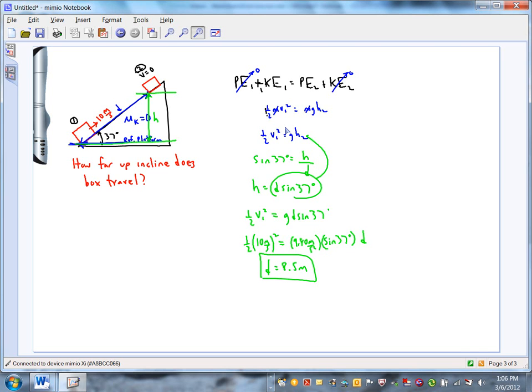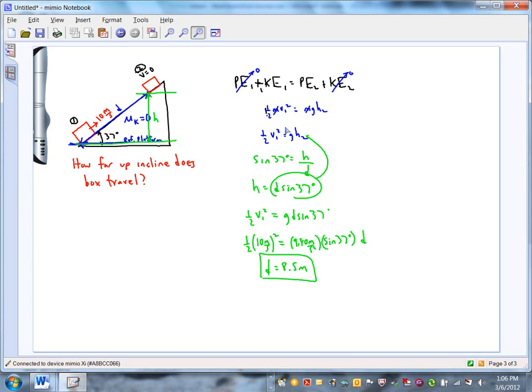Questions about the problem? Again, that's a problem that you could have done before, but it would have taken you a lot more work than before. Energy methods make it easier. The next one we're going to look at is one that you couldn't have done before.